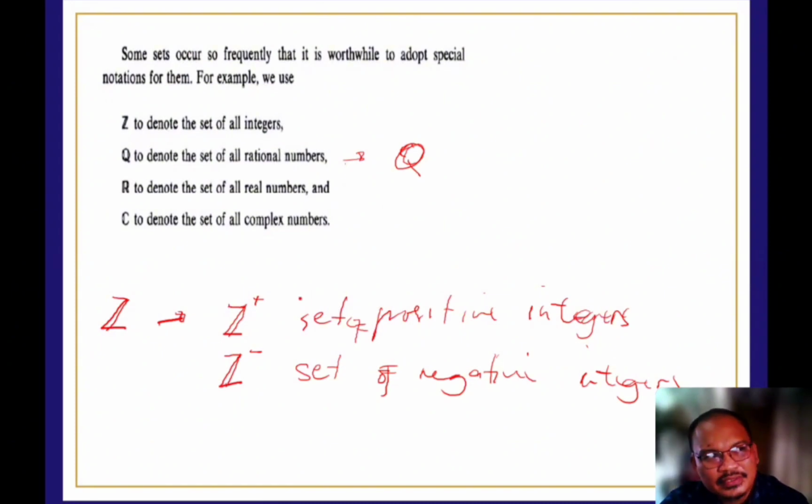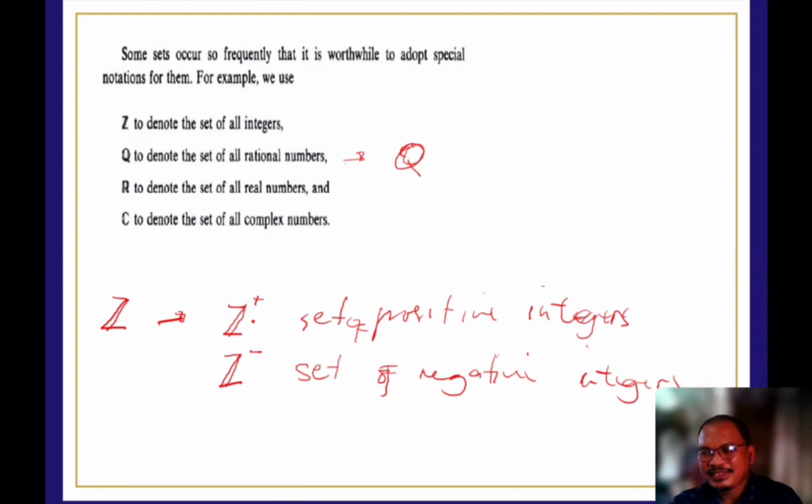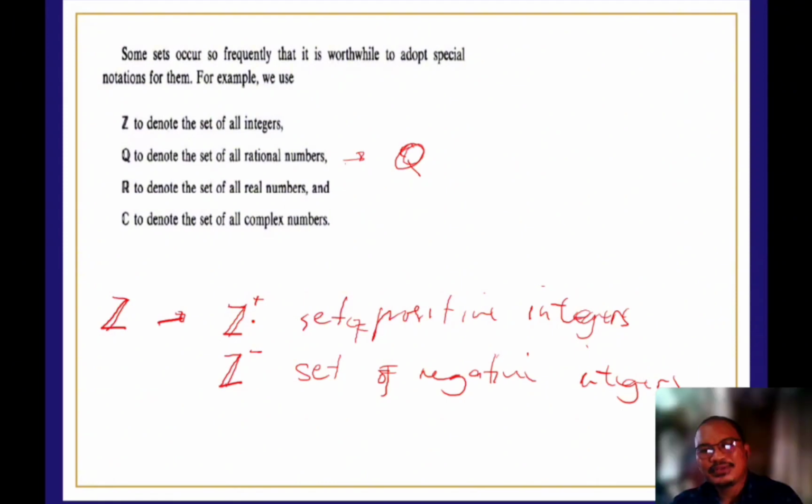It's a set of what? Rational numbers, from the word ratio, no? Rational numbers can be expressed as a quotient between two quantities. Yes, two quantities, and then you have A all over B, as long as B is not equal to 0. Tama? That's a ratio of two quantities.